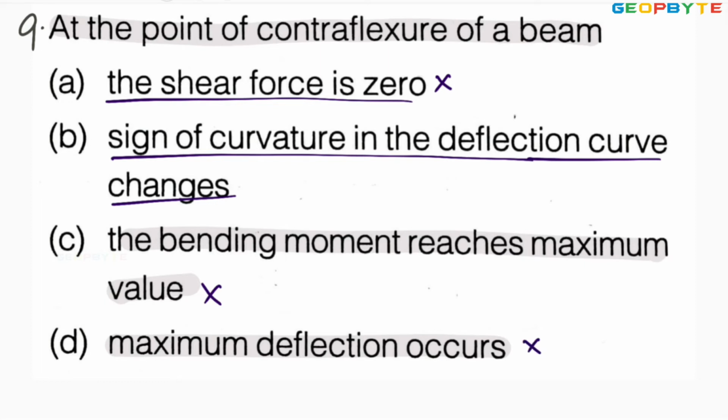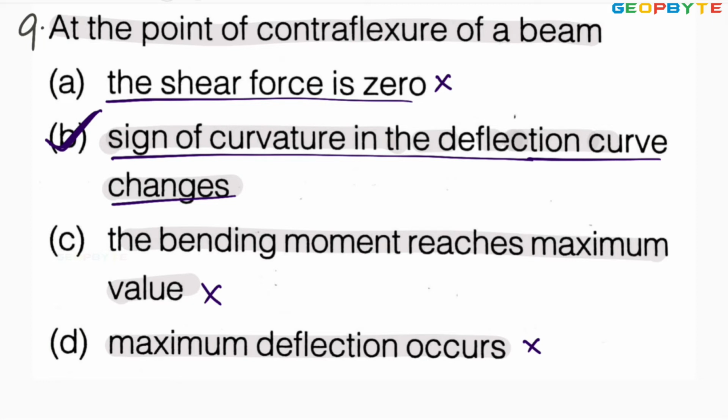Option B, sign of curvature in the deflection of the curve changes. Here deflection means bending moment diagram changes its sign from negative to positive. Therefore option B can be selected. At the point of contraflexion, the bending moment diagram changes its sign from negative to positive or positive to negative. Anyhow, B is the correct option.